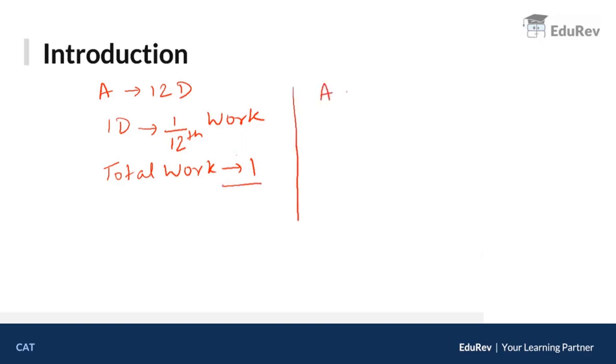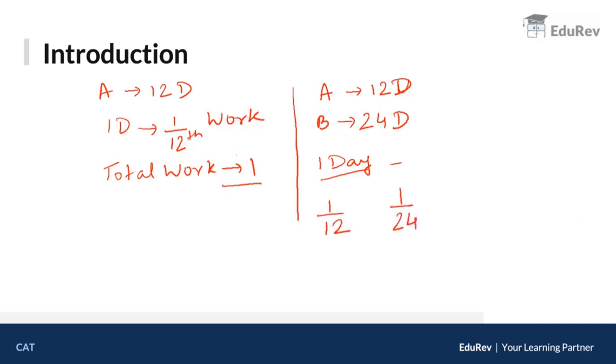Suppose if I tell you A takes 12 days to do a piece of work, B takes 24 days to do the same piece of work. ठीक है? If they work together, in how many days can my work get completed? If they work together, in how many days is the work completed? Now what do we do is we talk about one day again. So one day में A will do 1/12 of the work. One day में B will do 1/24 of the work.